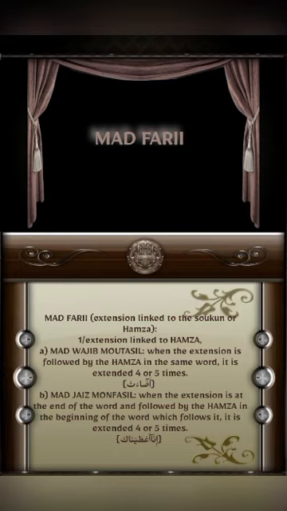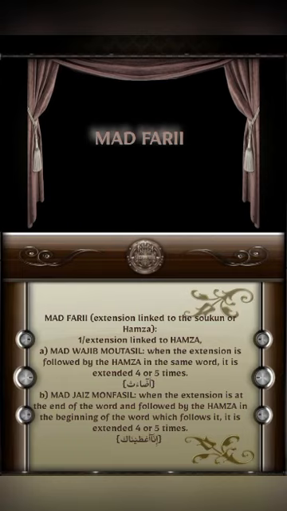If a mad letter waw or alif or ya is followed by a hamza which is present in the same word, the reader should prolong it 4 or 5 beats. Examples: جاء، يشاء، السماء، سوء. So here the alif or waw or ya is followed by hamza. We prolong it 4 or 5 beats. So this is for المد الواجب المتصل.